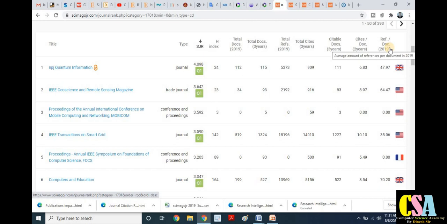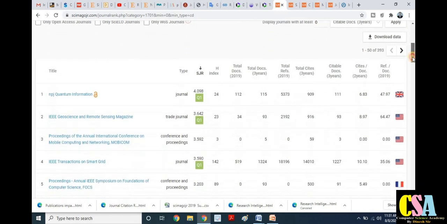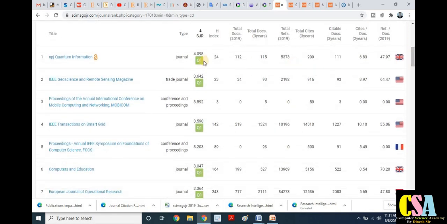Now, the most important things about this site. You will see the H index is 24 at the top, and the SJR ranking is 4.098 in the subject I have chosen, computer science miscellaneous.